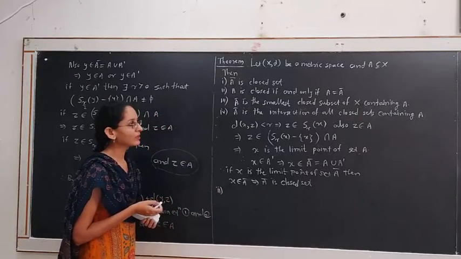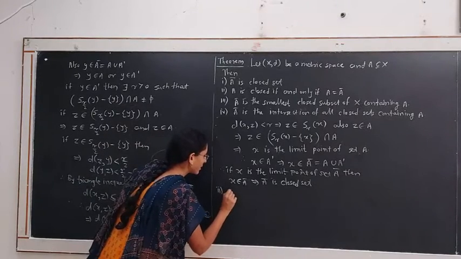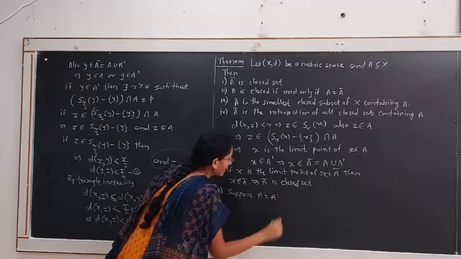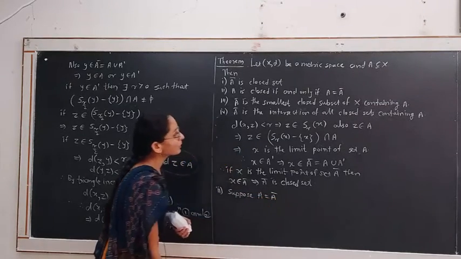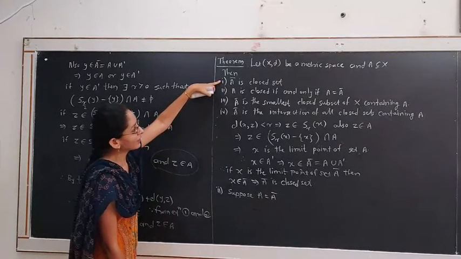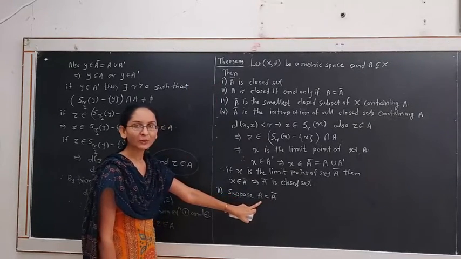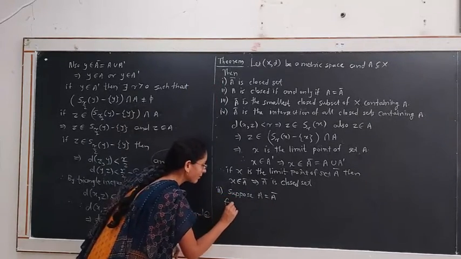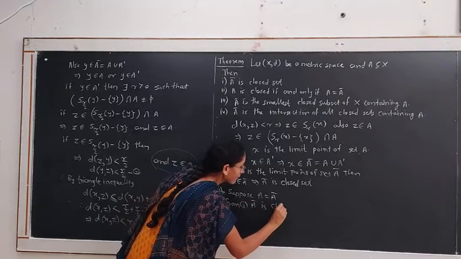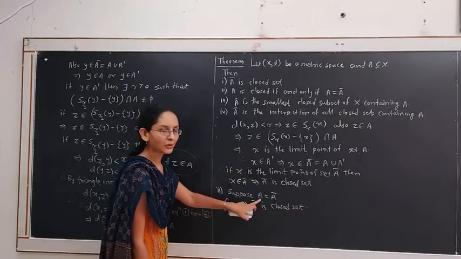A is closed if and only if A equals A closure. Consider any one of the statements. Suppose the second statement is true. Suppose A equals A bar. In the first case, we proved that A bar is a closed set. Here we are taking A bar equal to A. From 1, A bar is a closed set. Therefore, A is a closed set.